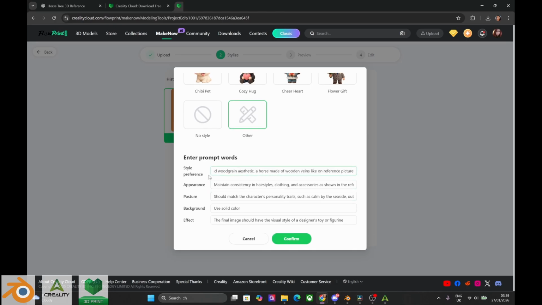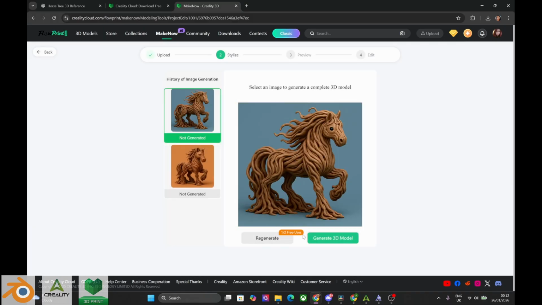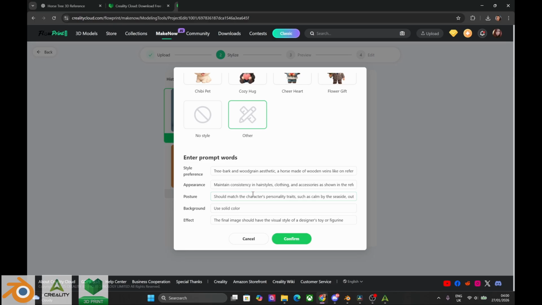I'm going to replace wooden and wrinkled with tree bark and wooden aesthetic. Yeah, I like the first one more. I'm going to regenerate another one. I'll now replace tree bark and woodgrain aesthetic with cartoony young.